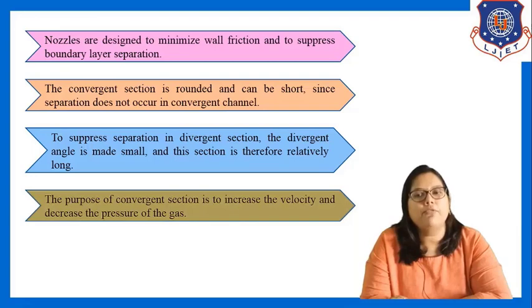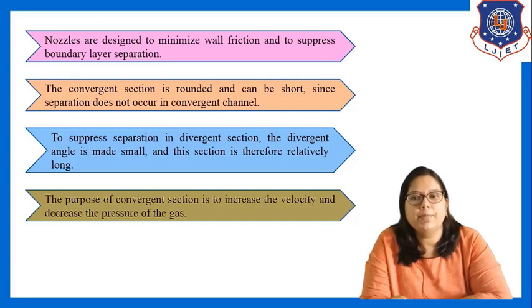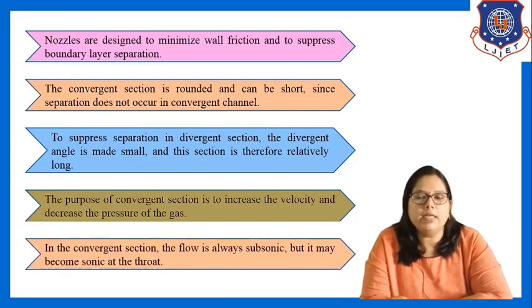The purpose of the convergent section is to increase the velocity and to decrease the pressure of the gas. Basically, in the convergent section, the velocity is higher and the pressure of the gas is low. In the convergent section, the flow is always subsonic. That means Mach number is less than 1.